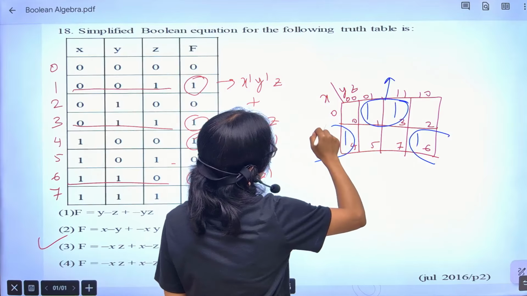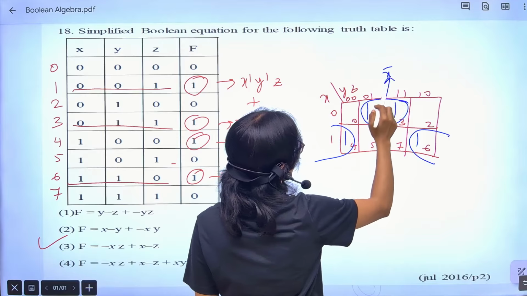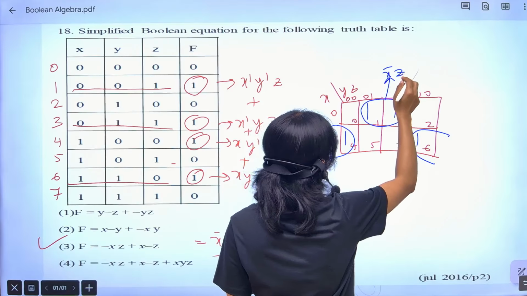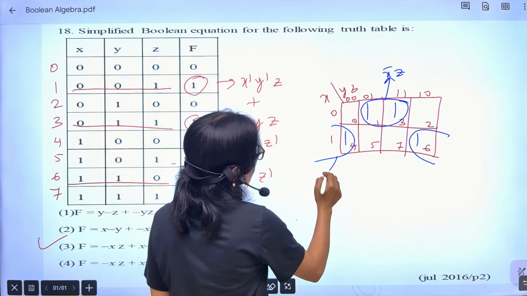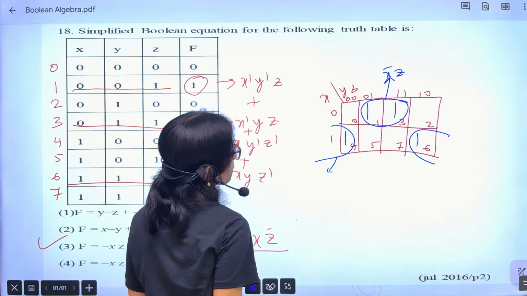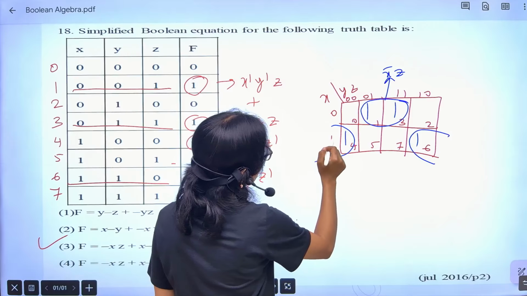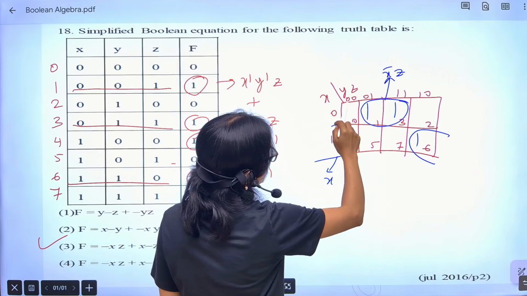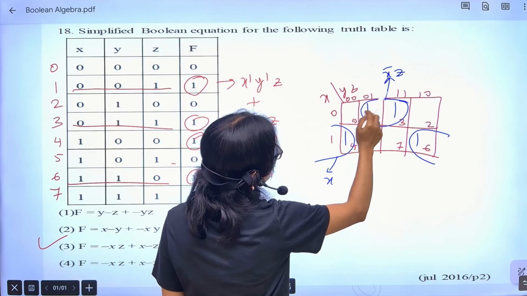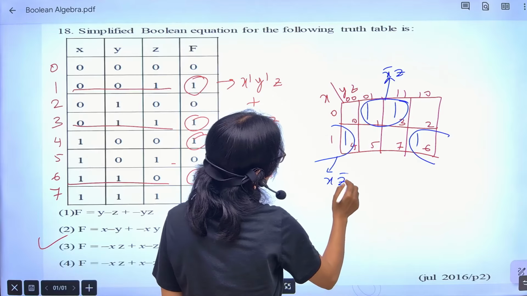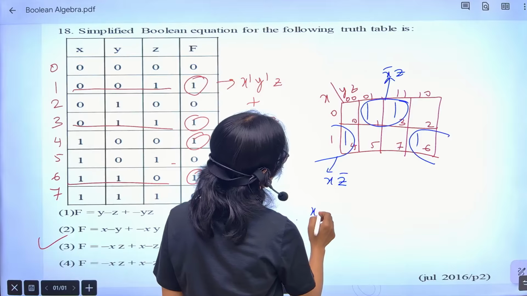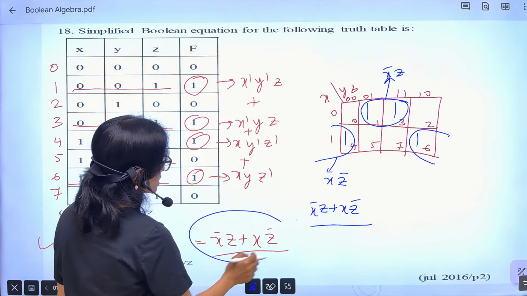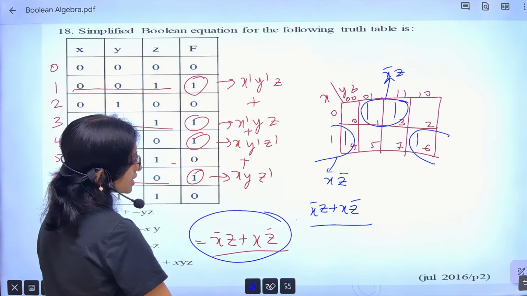You see that this is 0, means it is x bar; this 0 1 cancels; this is 1, means this is z. So you got here x bar z. And from this grouping, it is like folding, wrapping. So wrapping means here 1 means it is x, and from here you are getting 0 1 cancel, this is 0 0, that means z bar. So I am getting here x bar z plus x z bar. Answer is matching, x bar z plus x z bar.